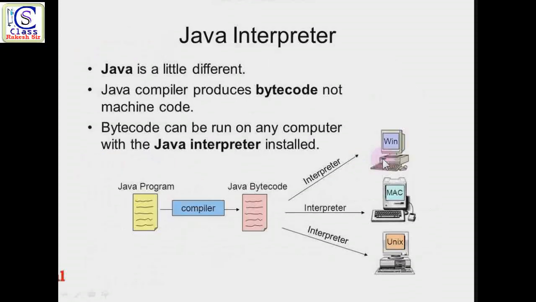Now come to the next point, the Java interpreter. As you know, the JVM is also known as the Java interpreter. Java is a little different, as I've already told you, in comparison to other languages, because here the Java compiler produces bytecode, not machine code. This bytecode can be run on any computer with the help of the Java interpreter, and the JVM is also known as the Java interpreter. So whenever you have to write about the Java interpreter, these are all the points you have to write, and you have to draw this diagram also.